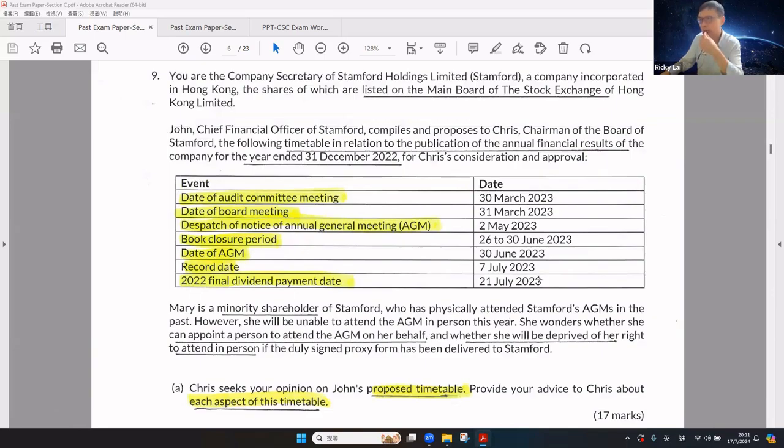What is the type of company? The company is a Hong Kong company, but its shares are listed on the Hong Kong Stock Exchange, so the company is a listed company. John, the CFO, compiled and proposed to the chairman the following timetable in relation to the publication of the annual results for the year end December 31. So please take a look at every event and also the date, which are common examples of the timetable for a listed company.